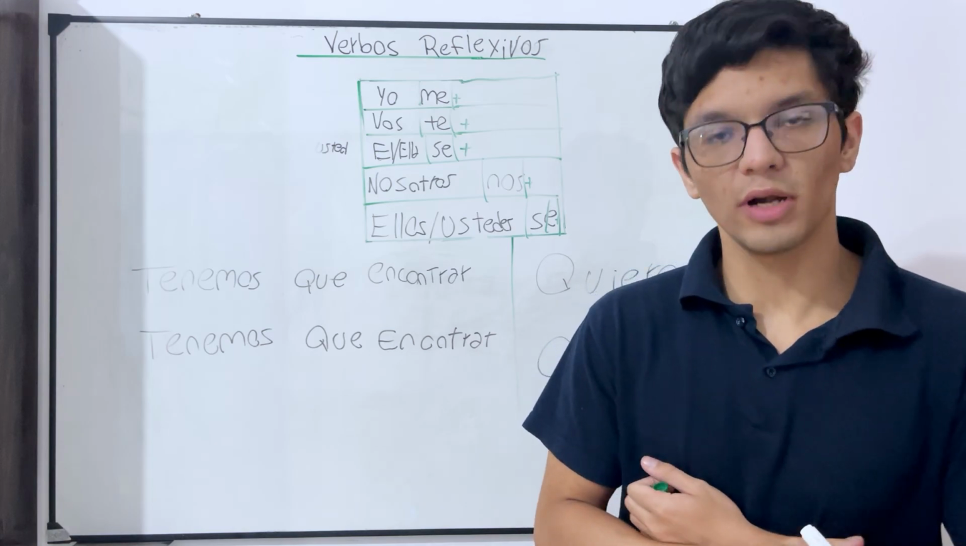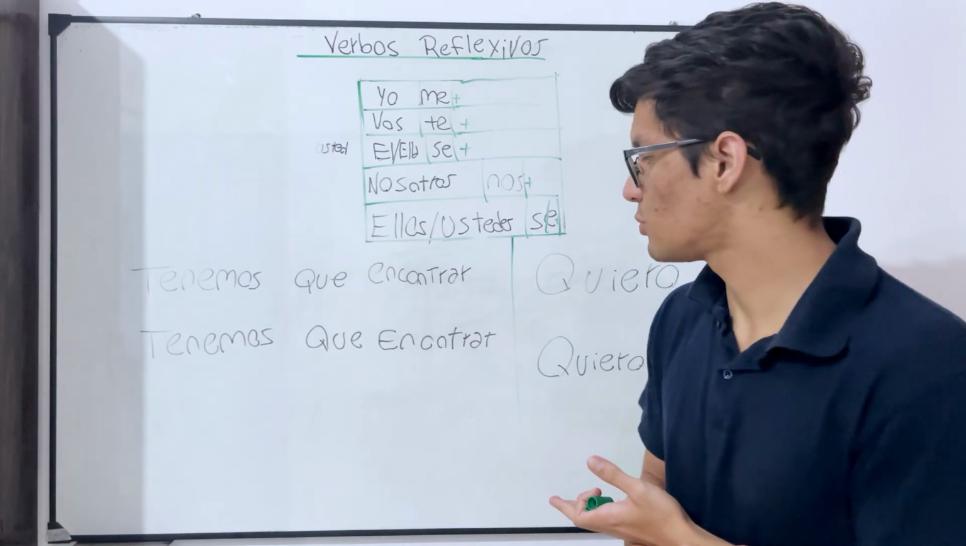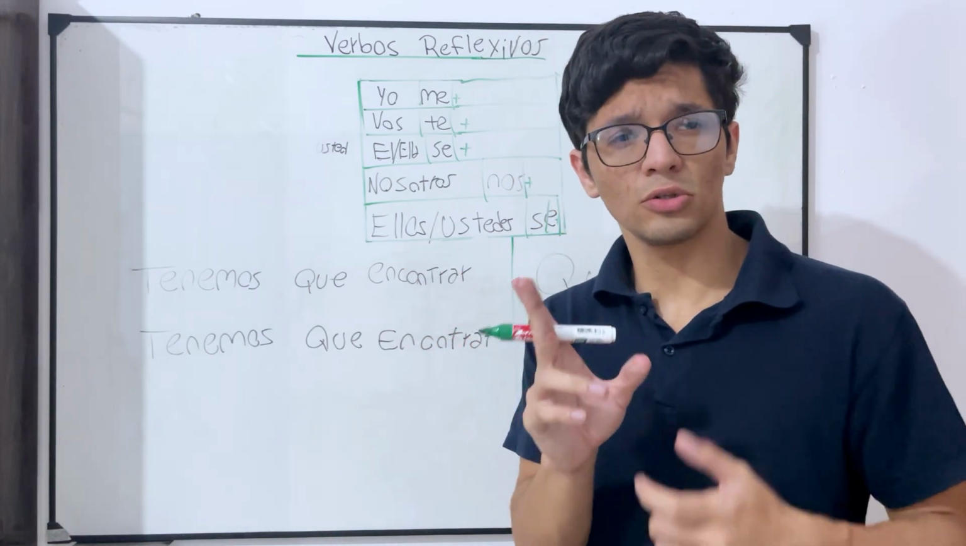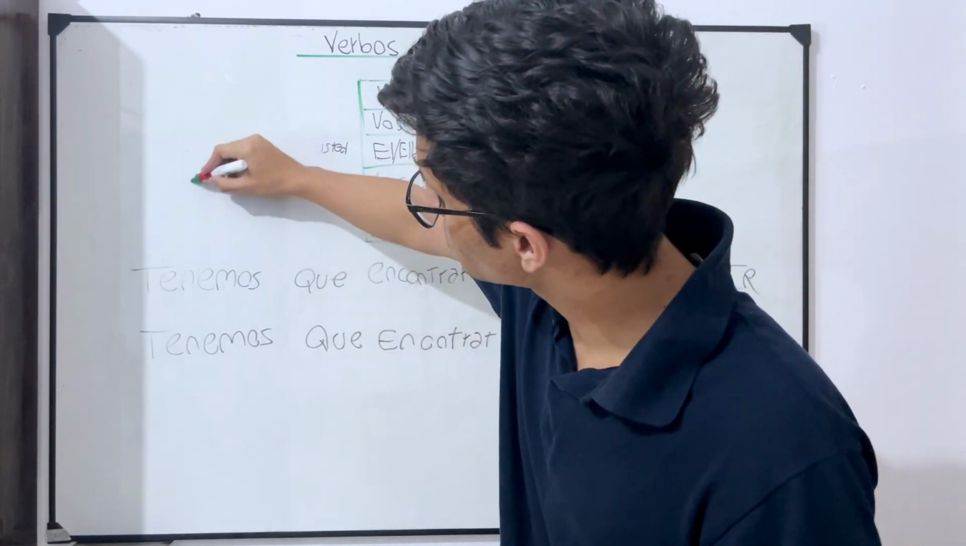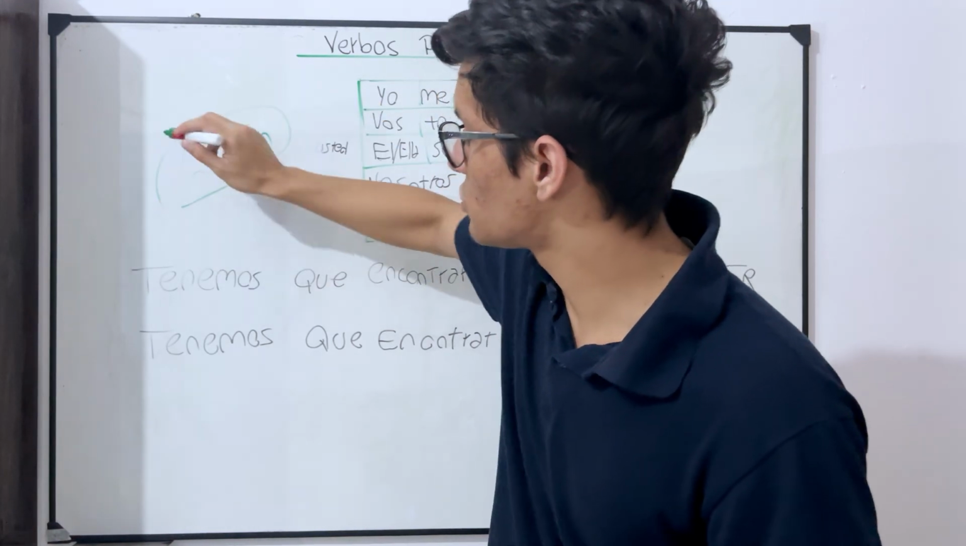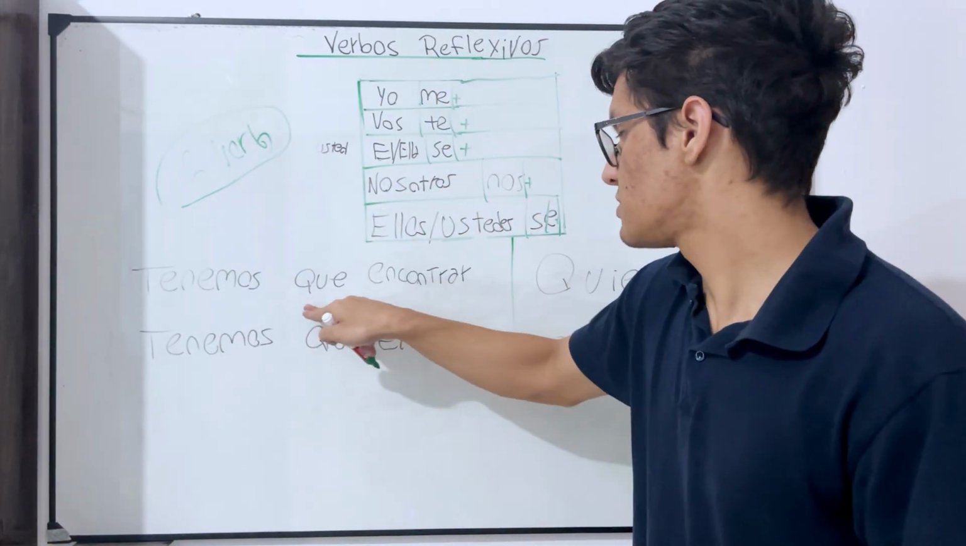Now, for the pronoun, where is the location of this pronoun? Well, we have two different locations. Why? Because we have two verbs in the same sentence: to have to and to meet.